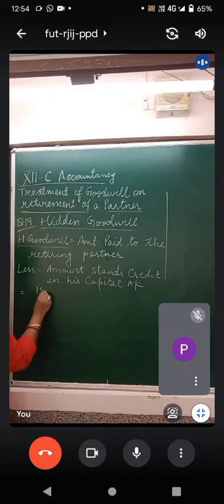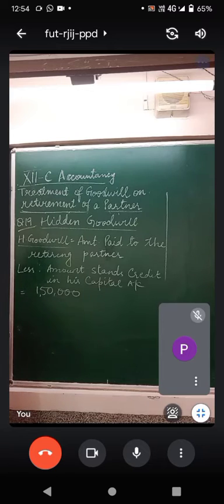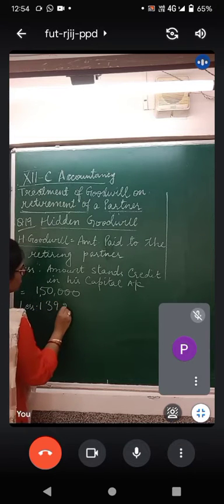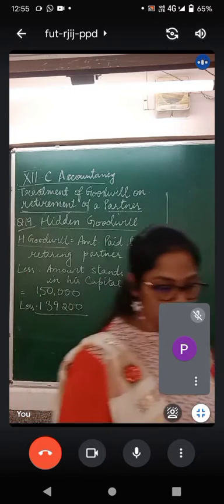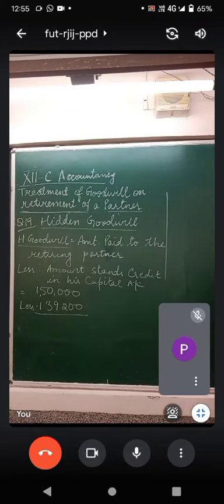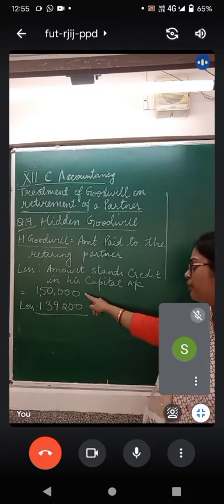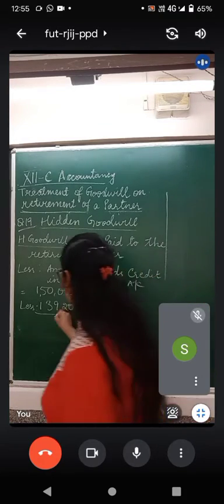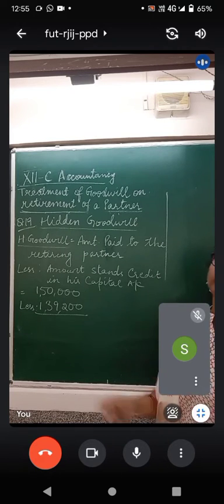We have paid him rupees 1,50,000, but his capital balance was 1,39,200. How much extra has he got? Quickly tell me. 1,50,000 is the total amount he got, and the capital balance उसको मिलना इतना ही चाहिए था, और उसको जब पे किया तो 1,50,000 पे कर दिया.